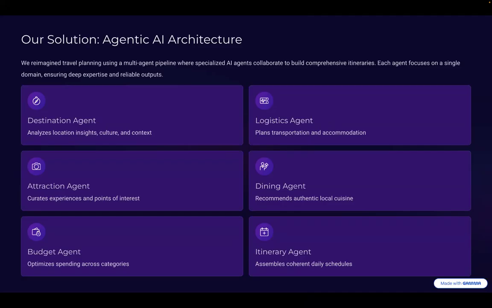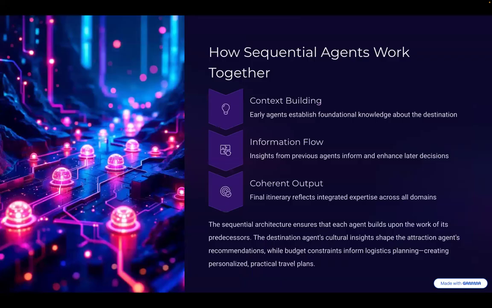So we reimagined the process using an agentic AI architecture: the destination agent, logistics agent, attraction agent, dining agent, budget agent, and itinerary agent. These agents work sequentially. Early agents build context, later agents refine recommendations, and the final output becomes a personalized travel plan.